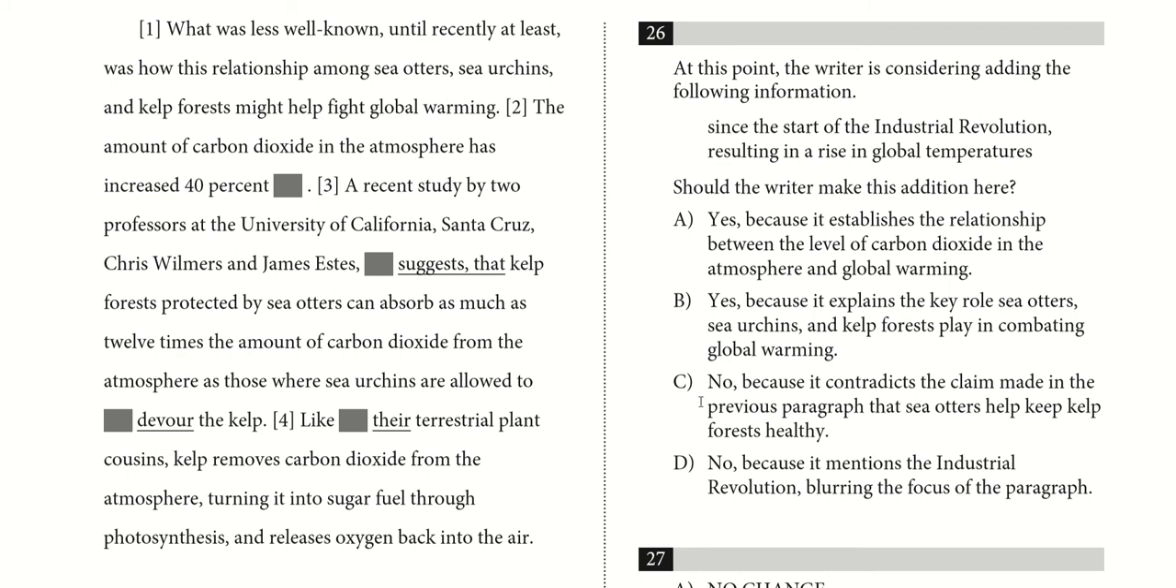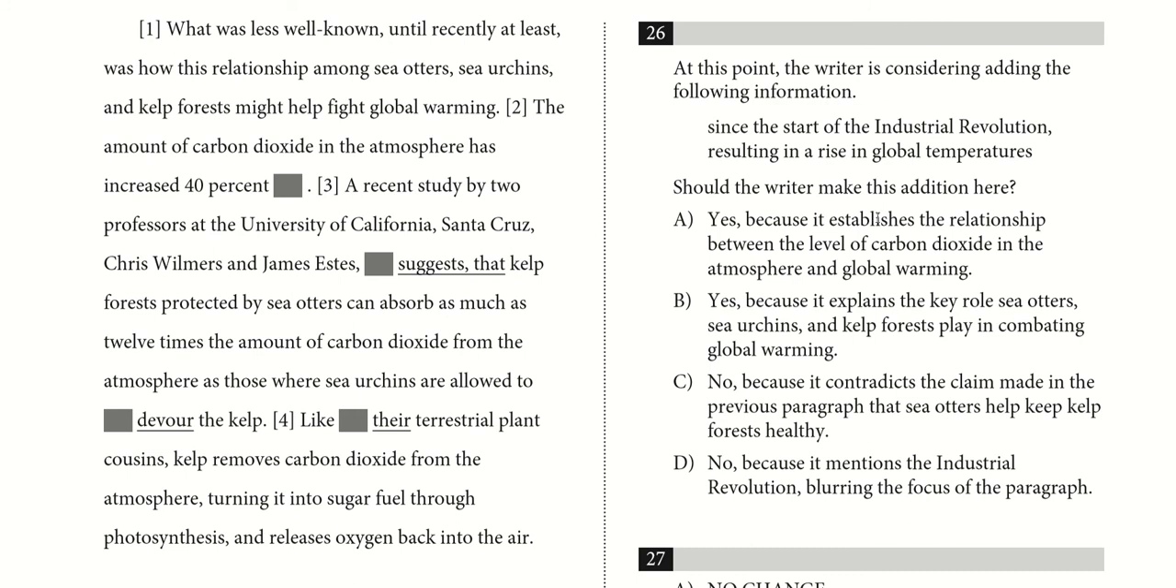So it shouldn't be C or D. We're looking at A or B, and let's see which one gives a good explanation. So, because it establishes the relationship between the level of carbon dioxide in the atmosphere and global warming, or because it explains the key role sea otters, sea urchins, and kelp forests play. Okay, so I mean, it's definitely not B. This doesn't say anything about sea otters or sea urchins. So you don't want to do B.